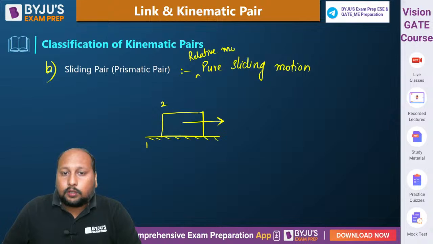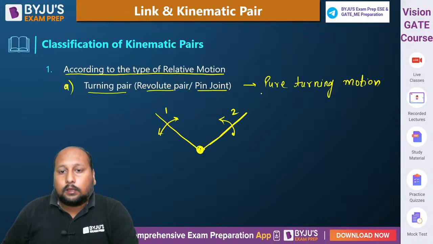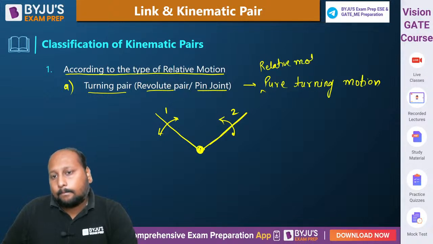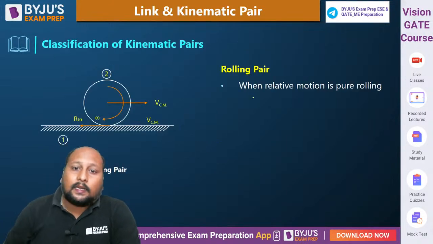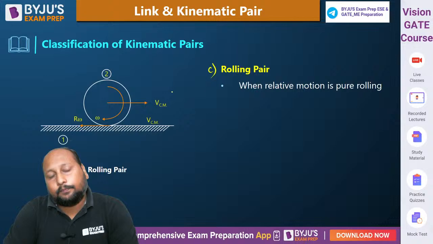In the previous one, the relative motion is pure turning. All right, let's go to the third type, that is the rolling pair, very important.